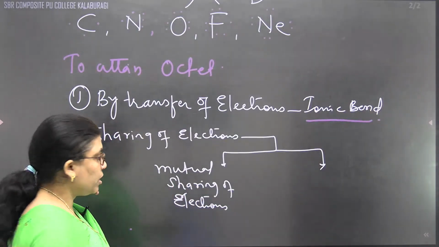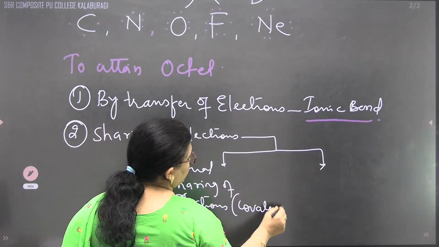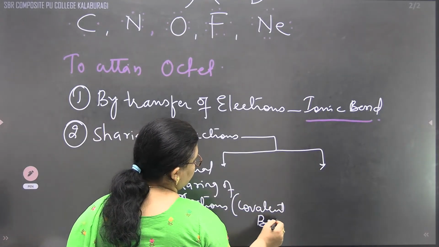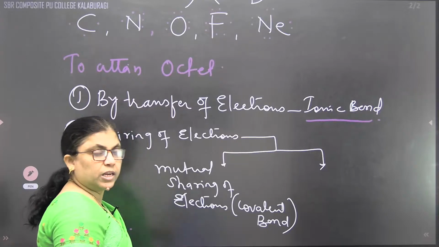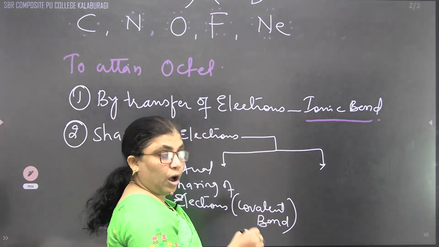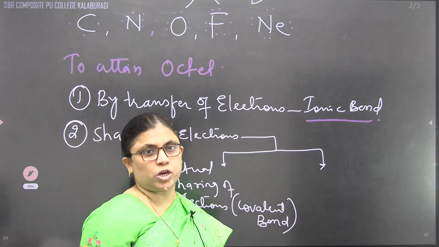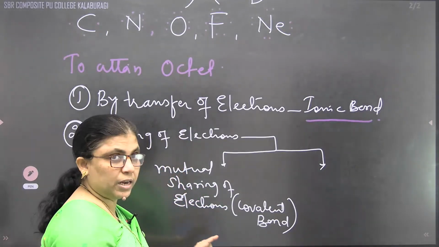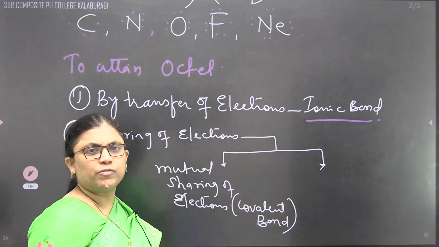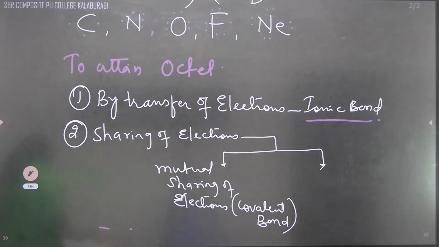Mutual sharing of electrons leads to what, children? Covalent bond. Or only one constituent atom will be involved in sharing. Remember, mutual sharing means good understanding between the two.